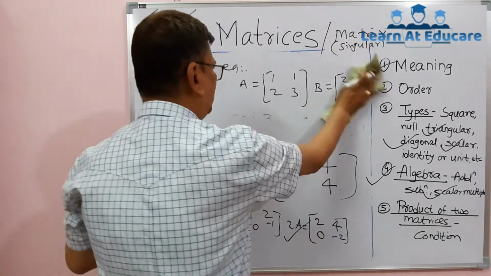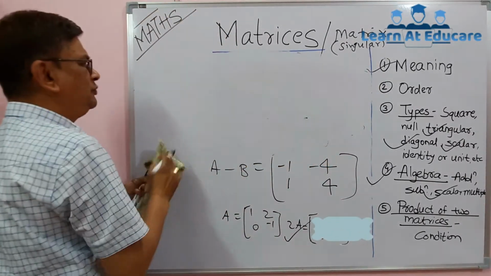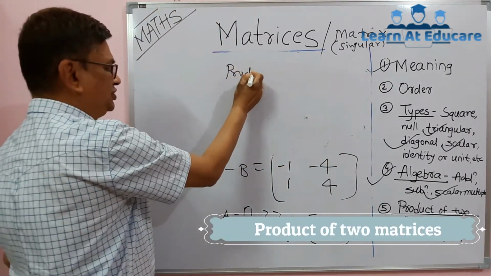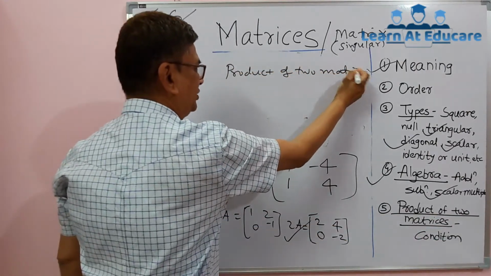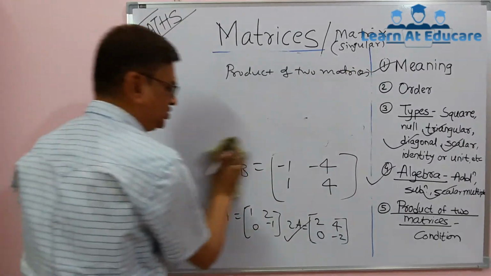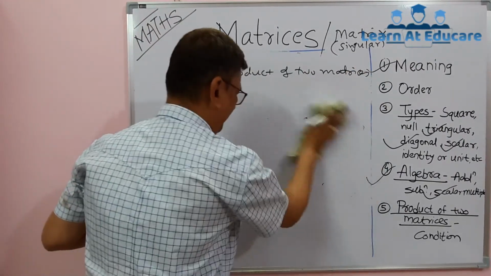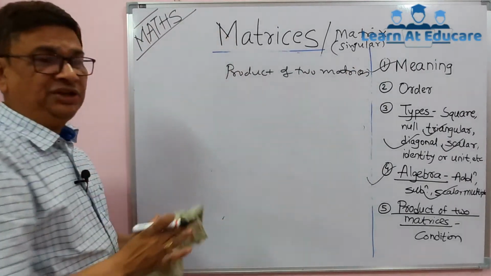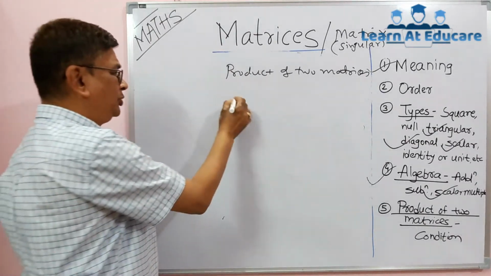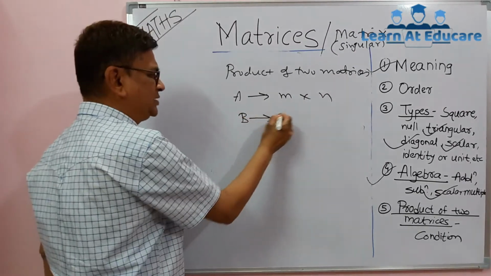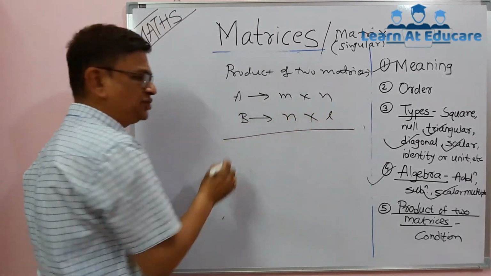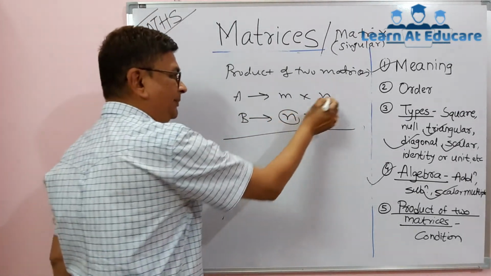Now we deal, in short, with the product of two matrices. What is the condition for the product of two matrices? It is much different from addition, subtraction or scalar multiple. For the product of two matrices, there is a condition. Suppose matrix A has order m into n and matrix B has order n into L. You can see this n is common.